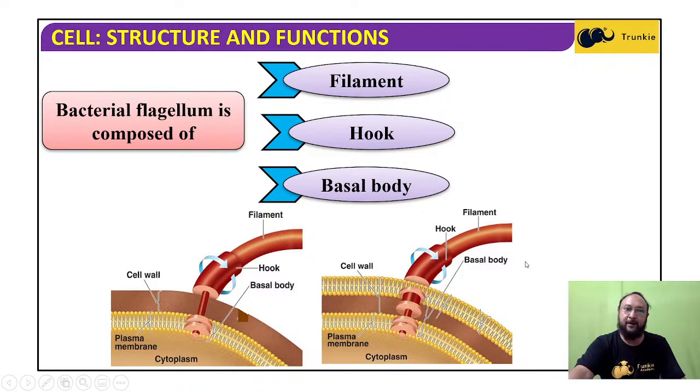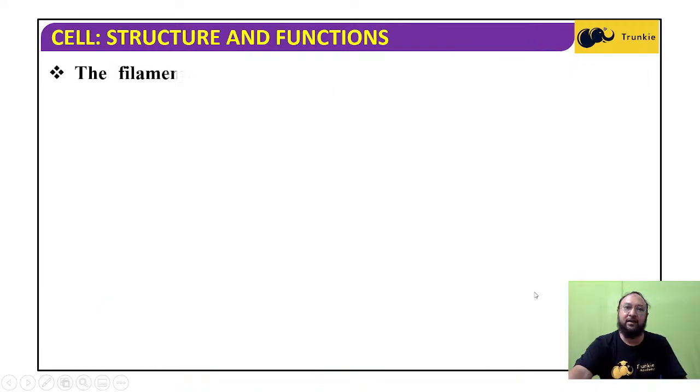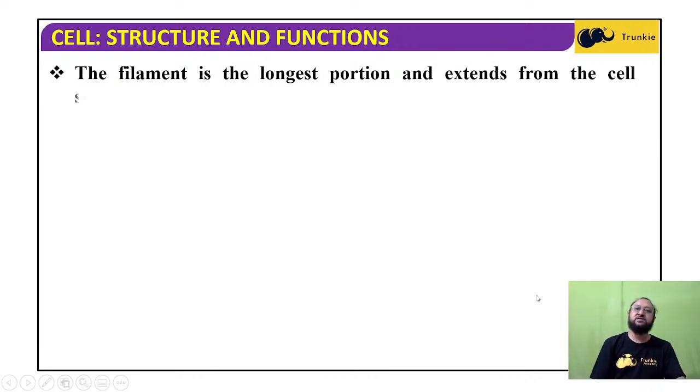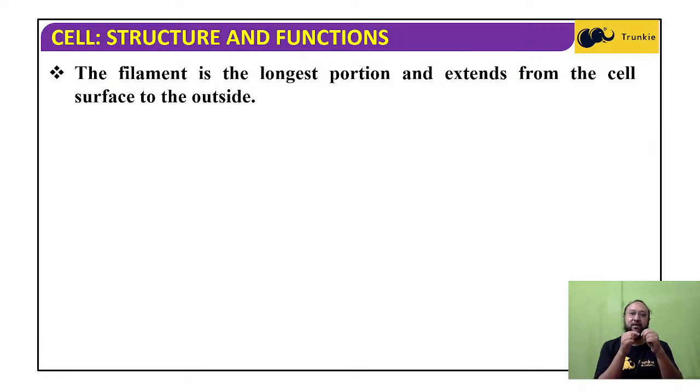The basal body is embedded in the plasma membrane of the bacterial cell. The filament is the longest portion and extends from the cell surface to the outside. It is a long filament-like structure, and that filament is the longest portion.